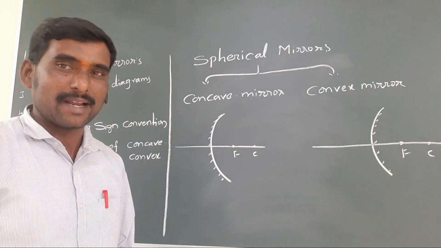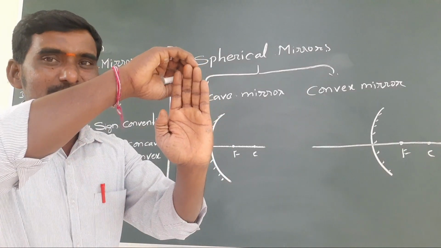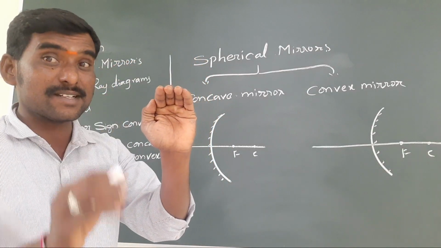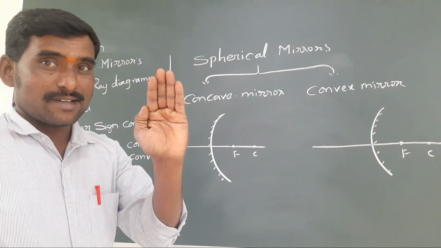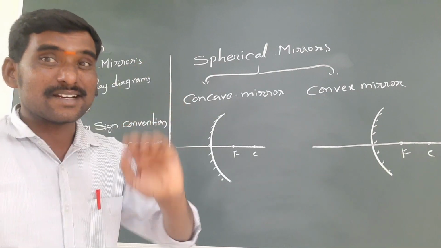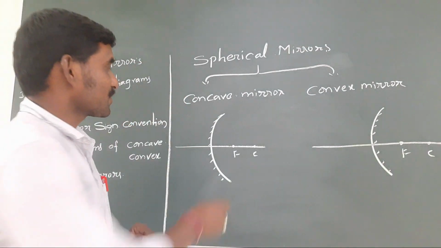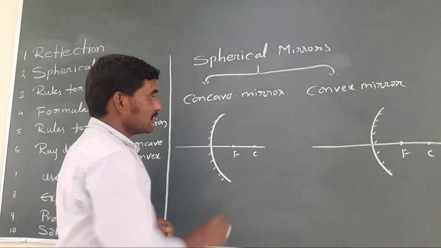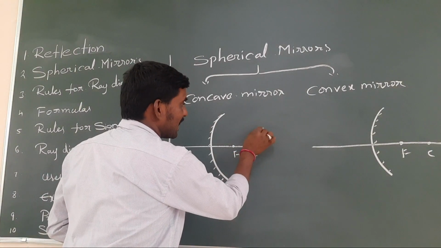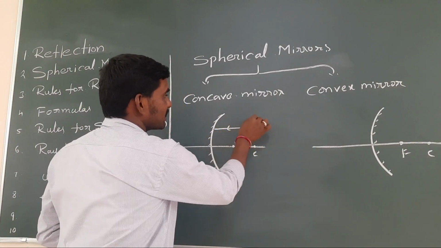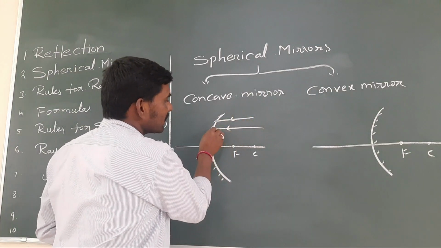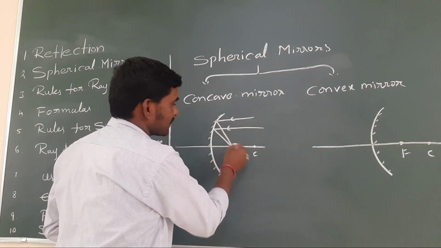If the mirror bends inwards, it is called a concave mirror. If the mirror bends outwards, it is called a convex mirror. This is a concave mirror because when light falls on it like this, all the rays will come to a point.